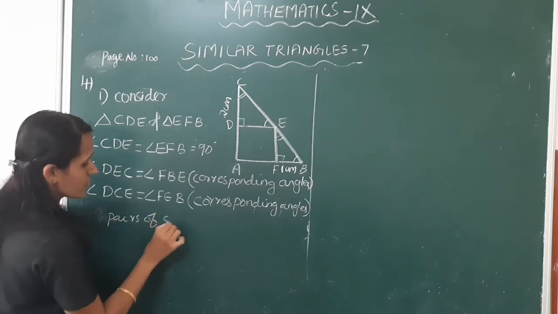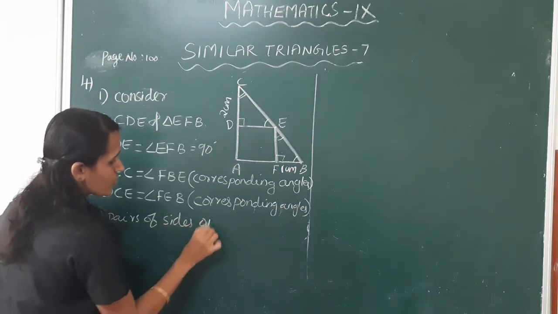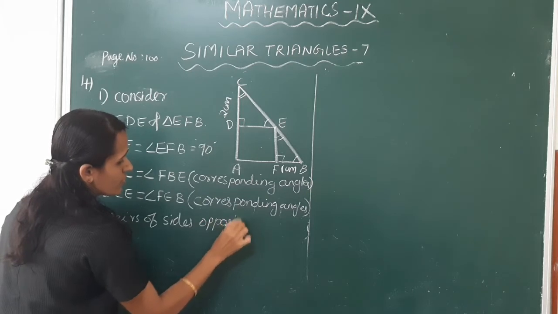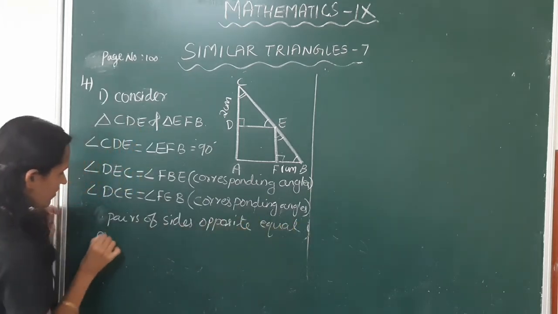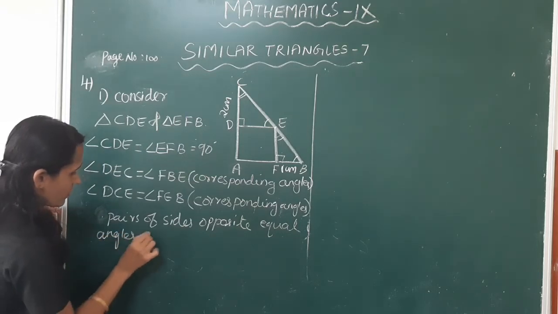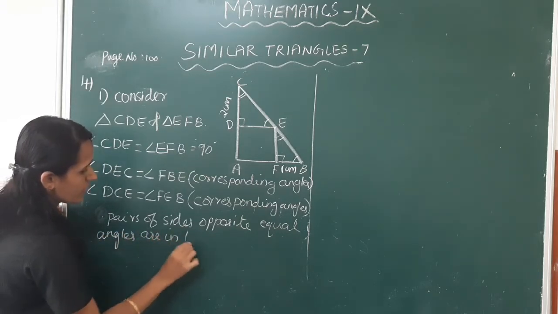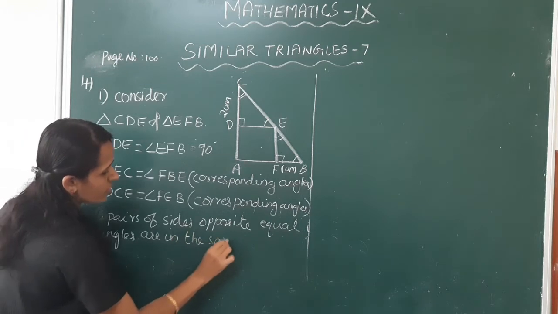Pairs of sides opposite equal angles are in the same ratio.